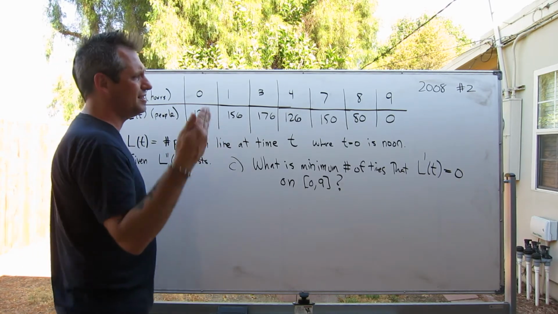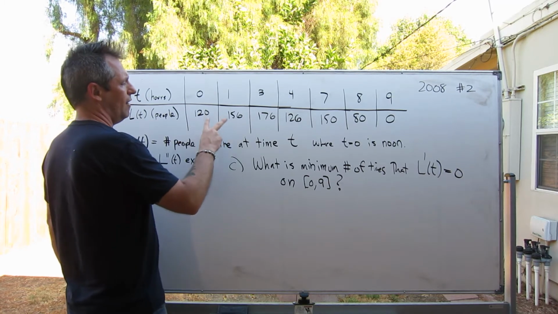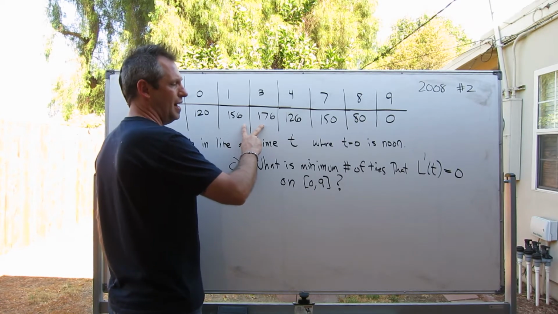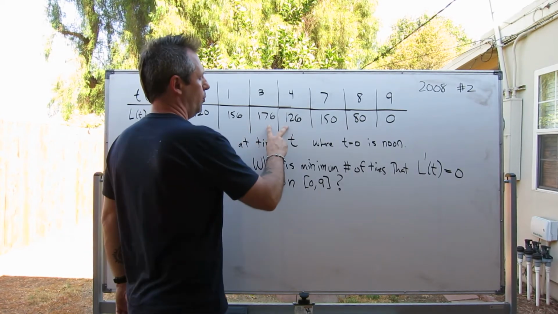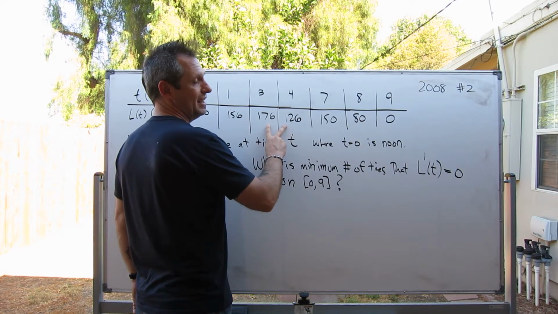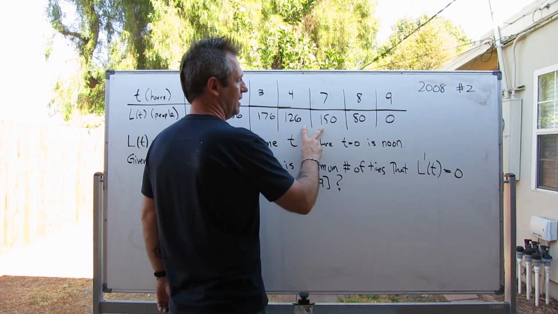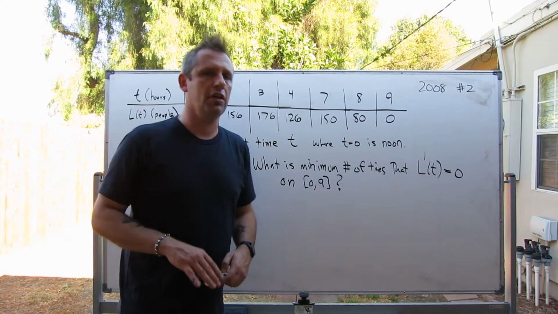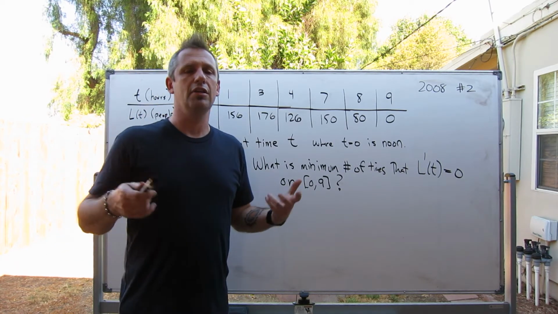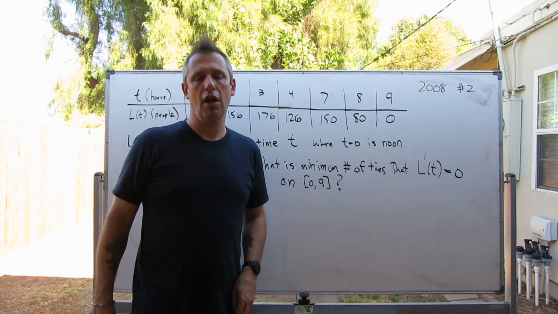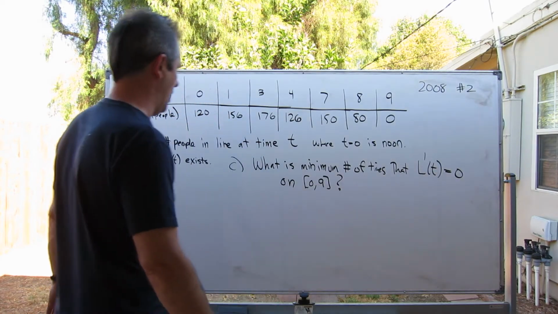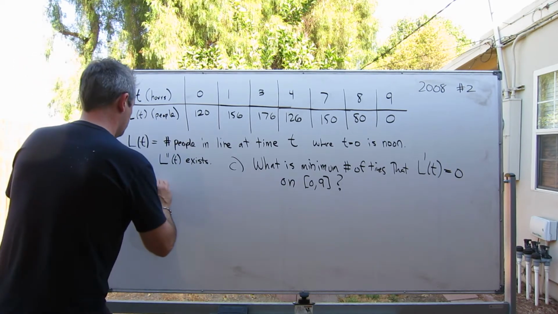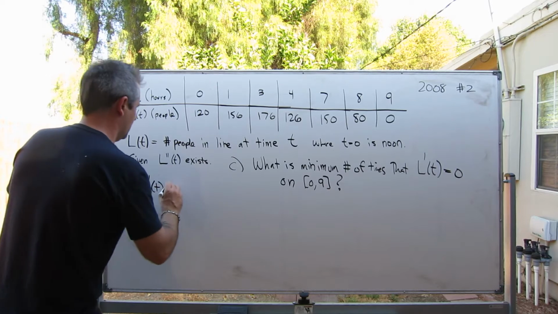In other words, there has to be a point in this interval where L prime is positive. There has to be a point in this interval where L prime is negative. Ooh, that's interesting. Positive again, negative, negative. And it's in fact that argument that I'm going to end up making that's going to let me know that there are going to be 3 places, I think, where L prime has to be 0. So let me make that argument now. Here's what I would say. L of t, L prime of t is continuous.